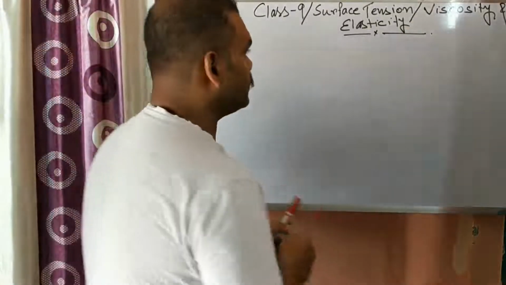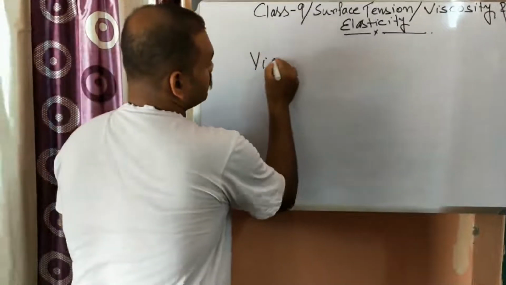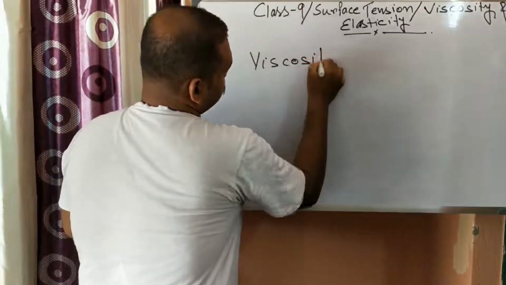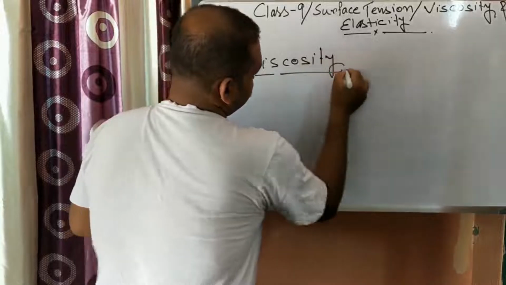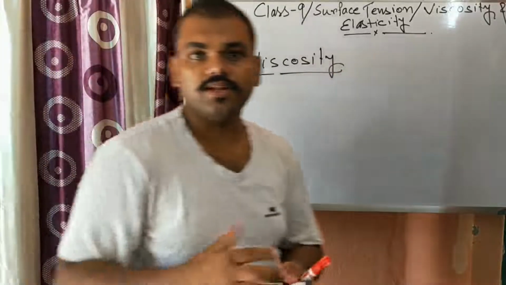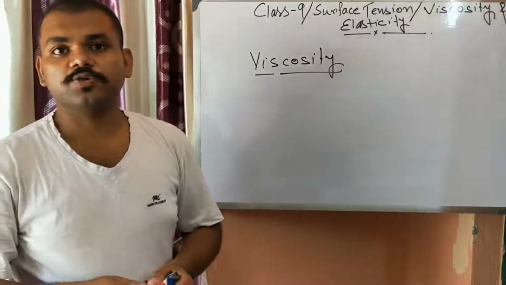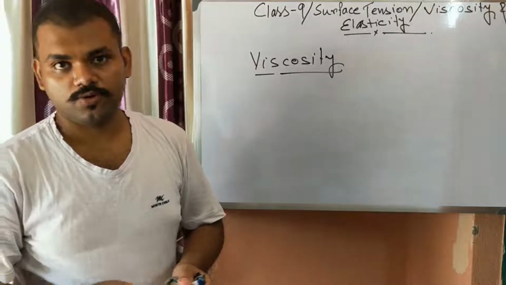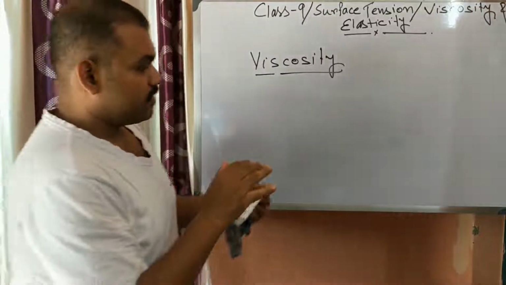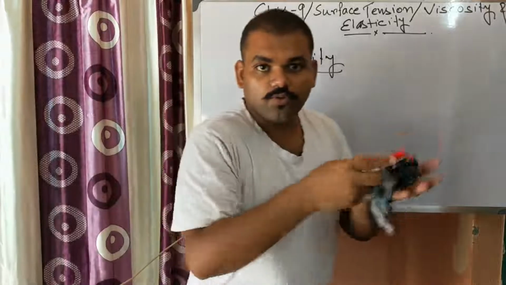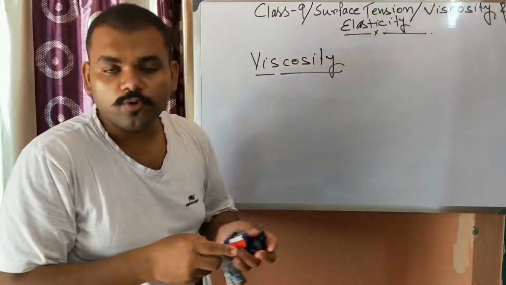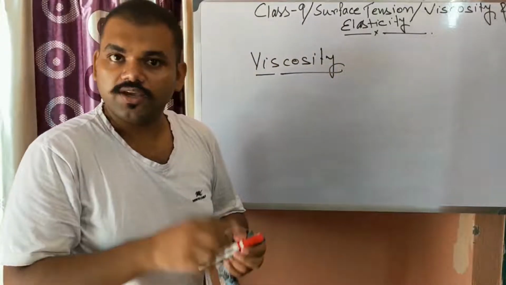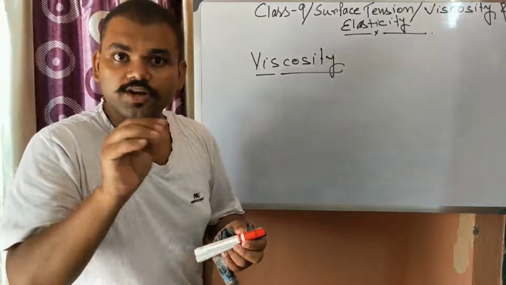What is viscosity? Suppose you spill some amount of water onto the floor, what will happen? The water will move from one portion to another portion. It will move slowly, but surely it will move.